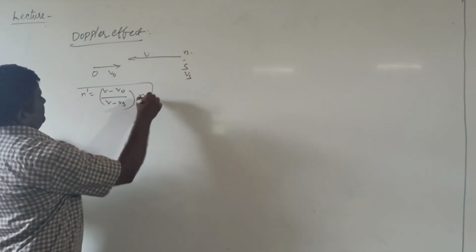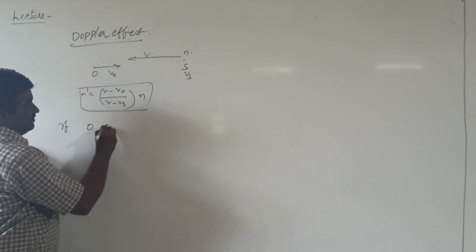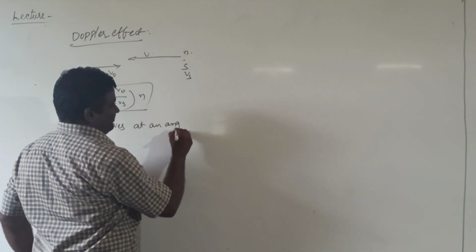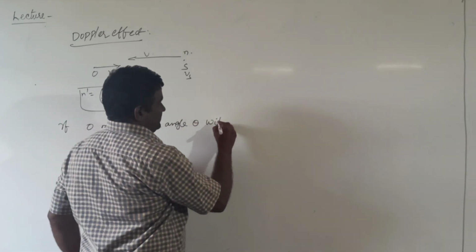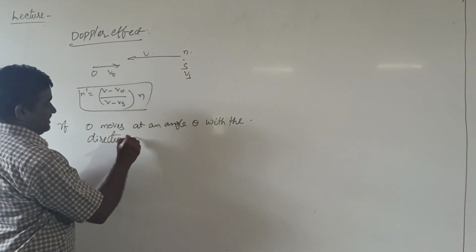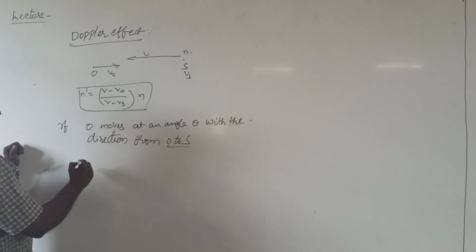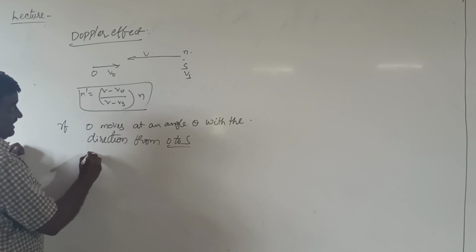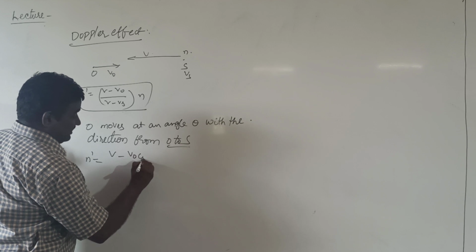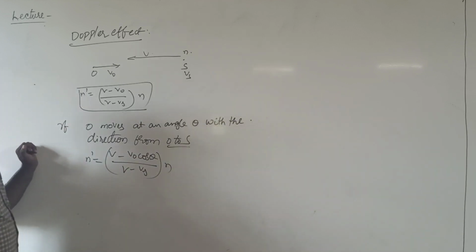Now we discuss the case where the observer O moves at an angle theta with the direction from O to S. In that case, the equation of apparent frequency is n prime equal to (v minus v0 cos theta) by (v minus vs) into n.